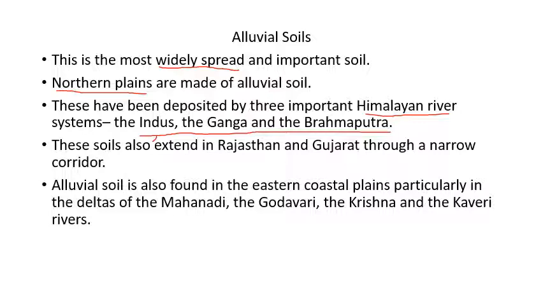Then these soils also extend in Rajasthan and Gujarat. We know through a narrow corridor, and I showed it to you on the map. After that, in the eastern coastal plains, we already talked about the areas where these soils are found. So you might have a better idea. Eastern coastal plains, particularly the deltas of Mahanadi, Godavari, Krishna and Kaveri, we know that these types of soil, alluvial soil, is found. And I hope it is clear to you people. Let's move ahead.